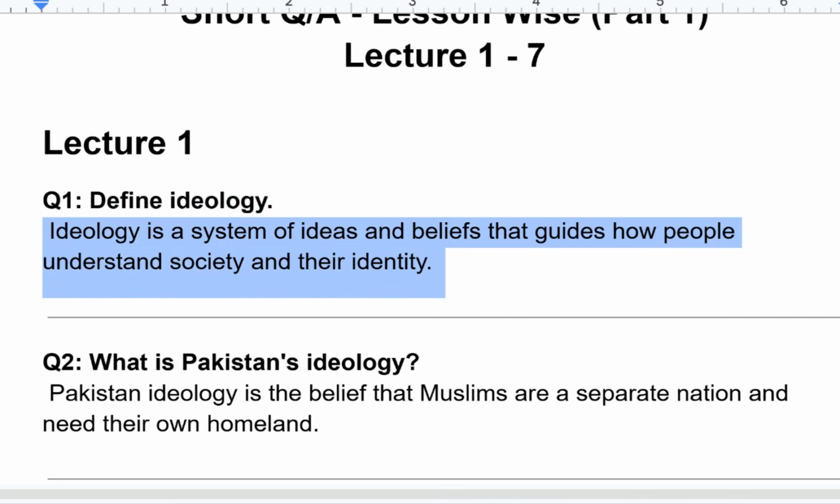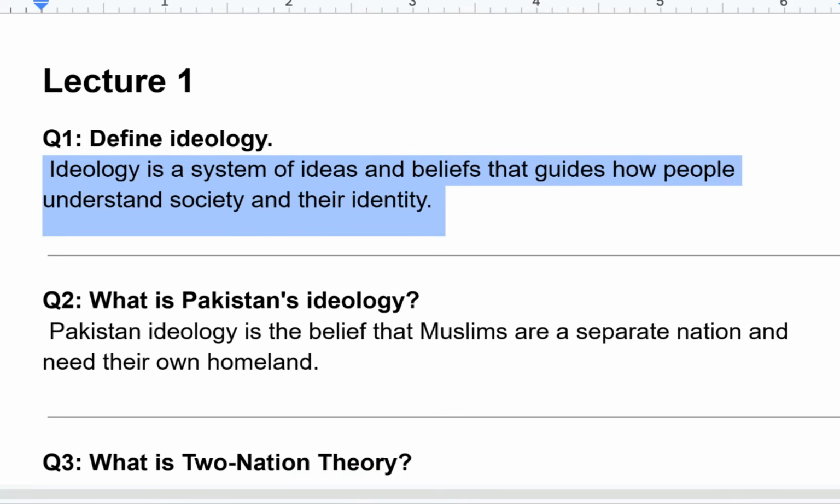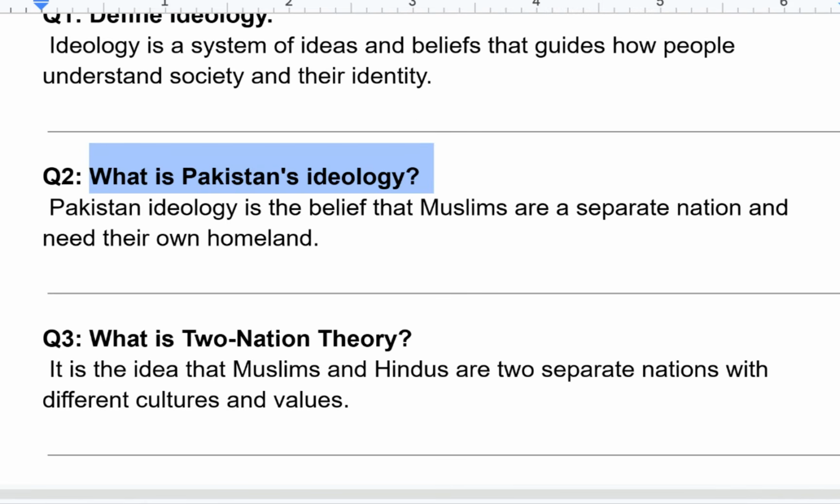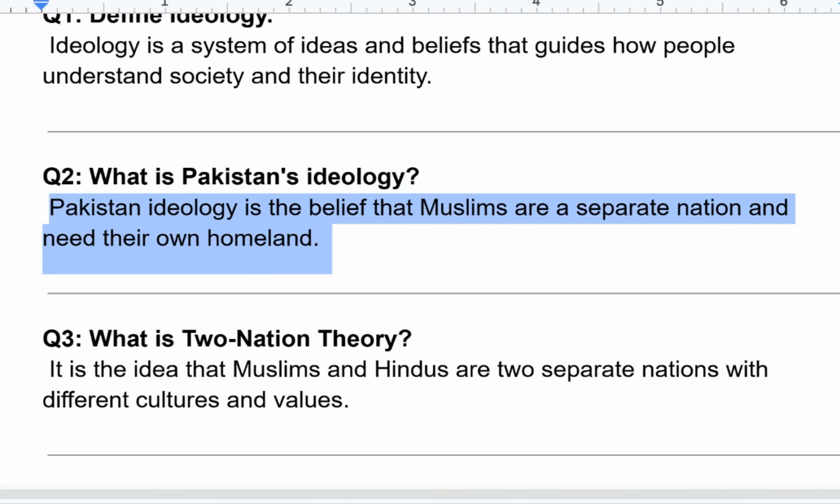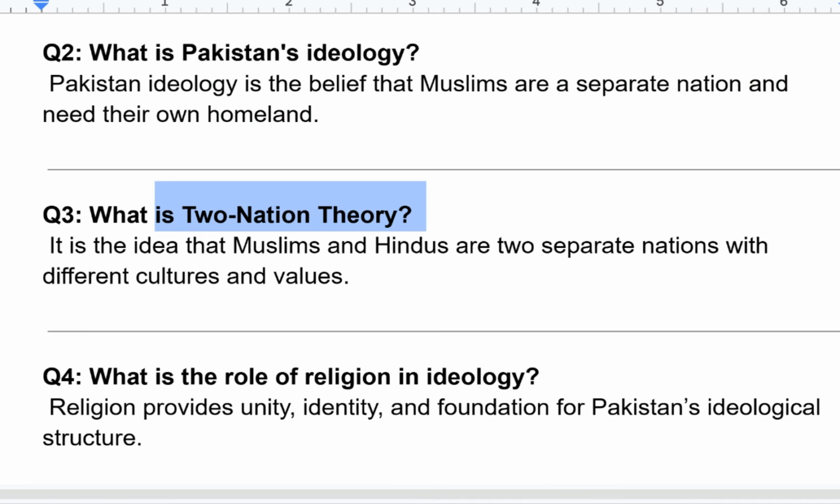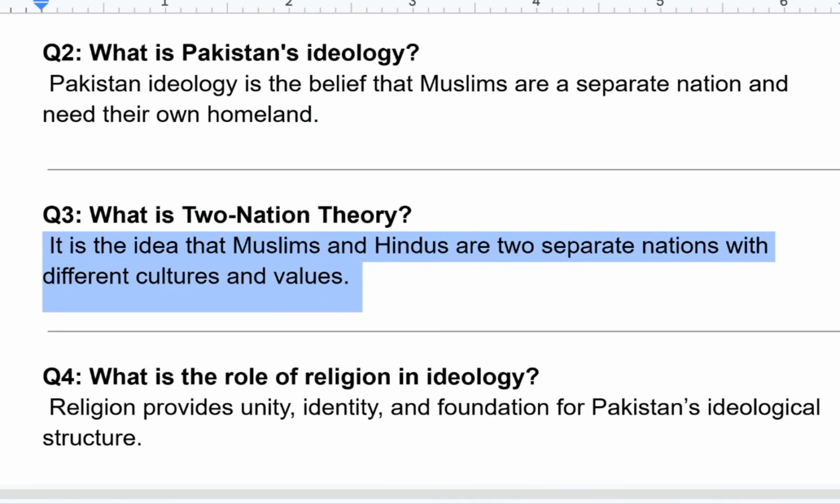Ideology is a system of ideas and beliefs that guides how people understand society and their identity. What is Pakistan's ideology? Pakistan's ideology is the belief that Muslims are a separate nation and need their own homeland. What is two-nation theory? It is the idea that Muslims and Hindus are two separate nations with different cultures and